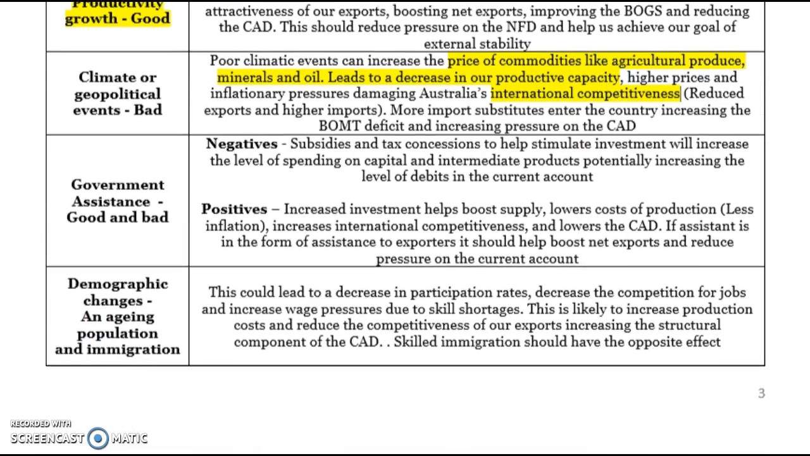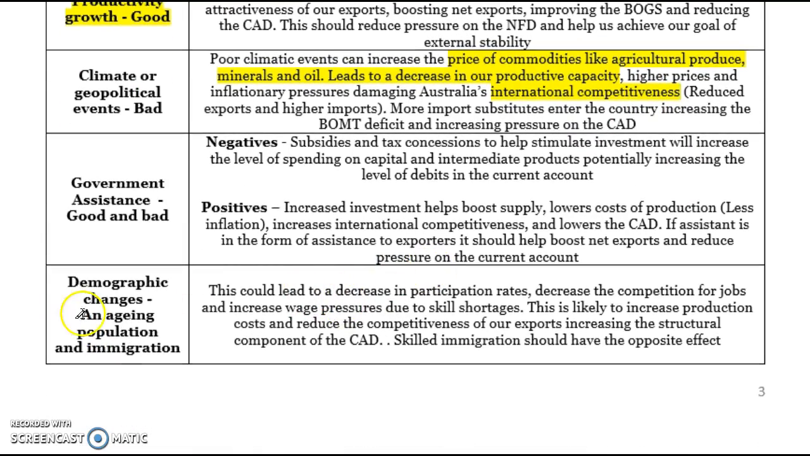And finally, demographic changes. One of the problems with an ageing population is that we have a decrease in participation rates. This decreases the competition for jobs and can cause wages to go up because of skill shortages. Those wages increase production costs for firms and make businesses less competitive, so they can hurt the CAD. Skilled immigration has the opposite effect. It helps to boost participation and lower costs of production, which is good for the CAD.